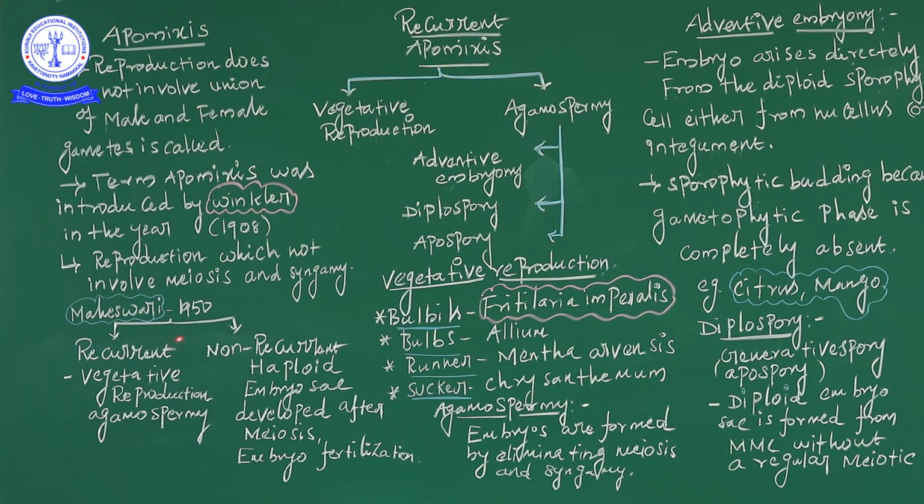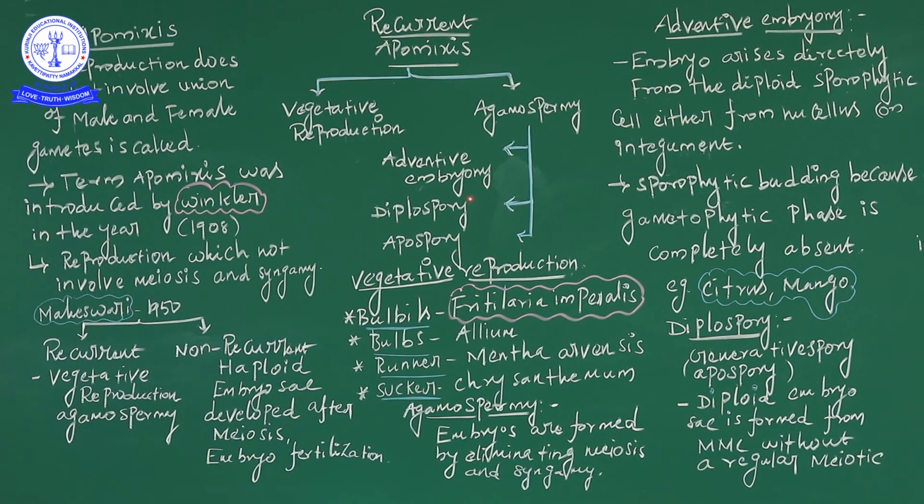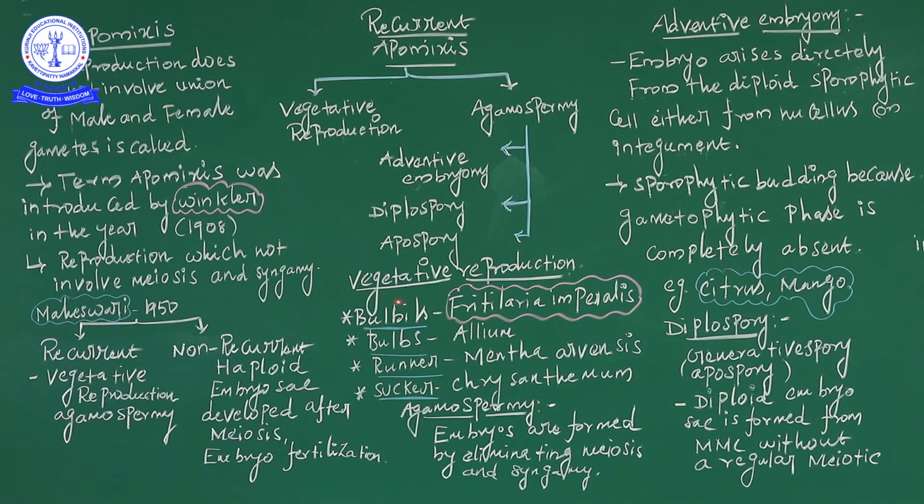And then there is a differentiation between recurrent and non-recurrent plant character. Non-recurrent means embryo without fertilization, which is very important. Recurrent apomixis means vegetative reproduction and agamospermy. Agamospermy is differentiated into adventive embryony, diplospory and also apospory.